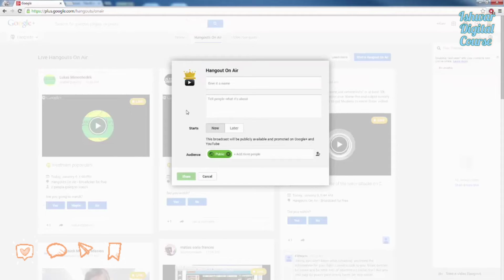Step 3, we need to optimize this for the search engines. So when you start your Hangout on Air, you can change this information later, but we need to give it a name and a description. Now your name needs to be your keyword, your long tail keyword that we are focusing on. So for example, I could do Indianapolis oral surgeons, and then for my description, I could say, tune in for my interview with Dr. Smith as we discuss the benefits of healthy teeth and a special offer for all viewers.